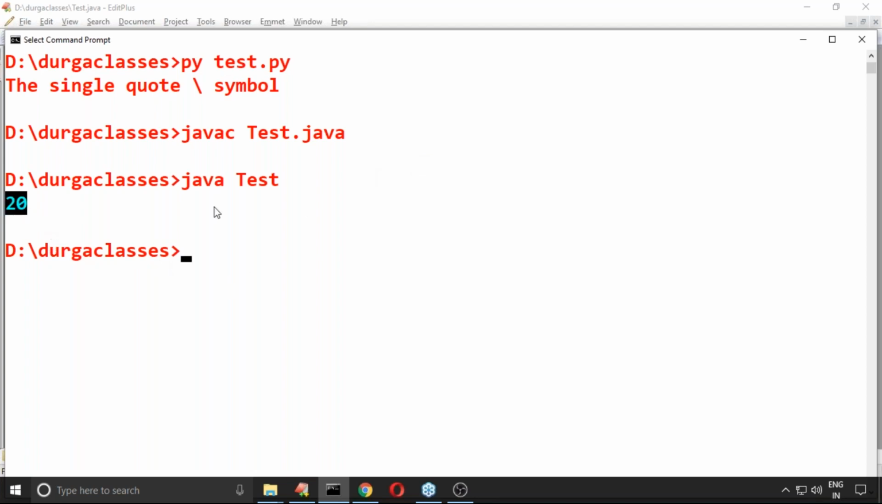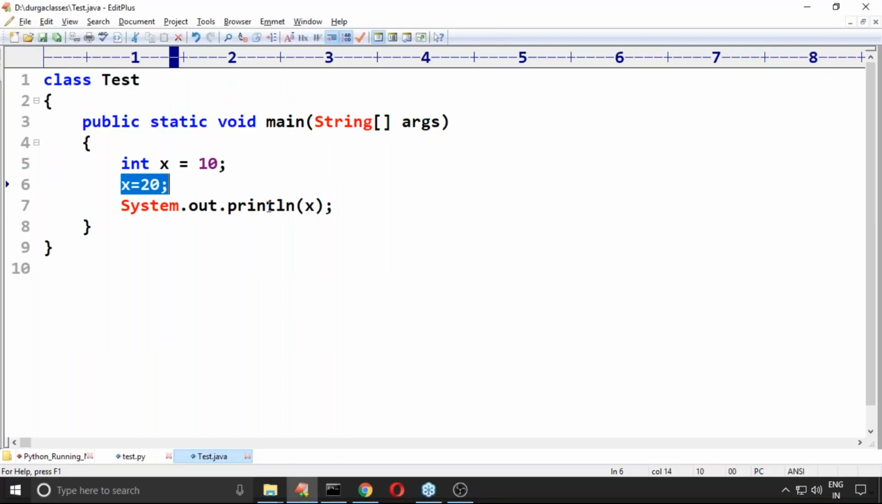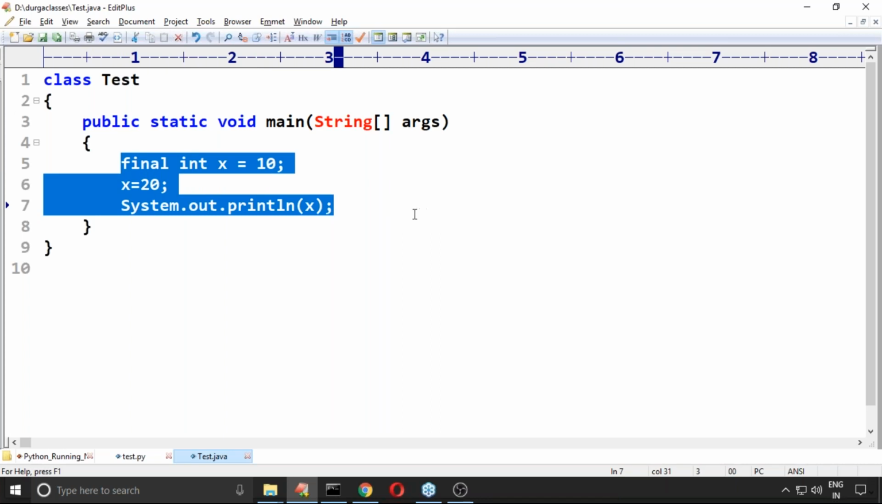Now my question here is, suppose I take this one as final. Anyone coming from a Java background, can you please have a look once? Final. Can you please confirm what is the output by default you are going to get in this case? The compiler will give an error. What is the reason for that?